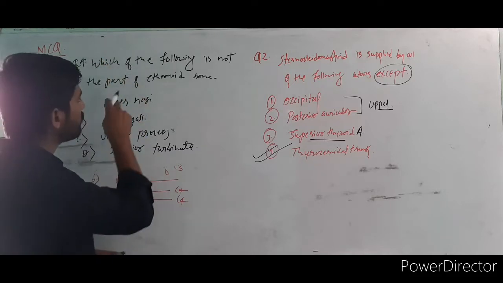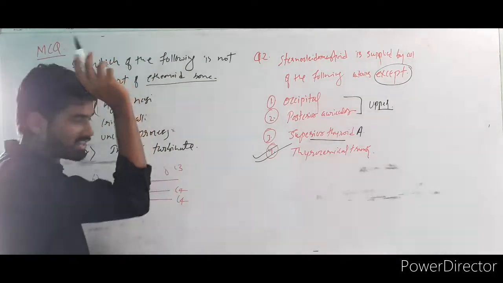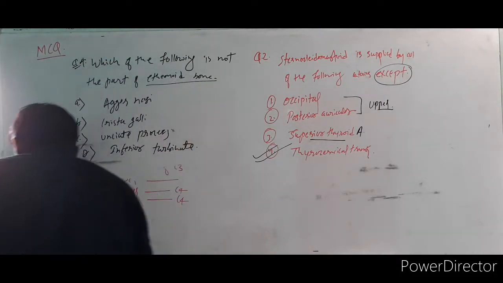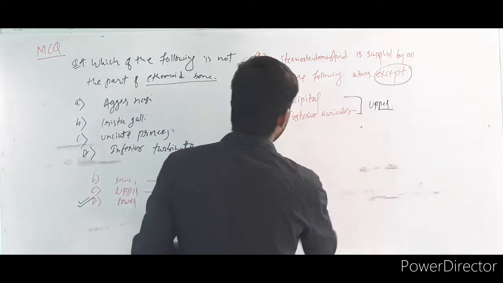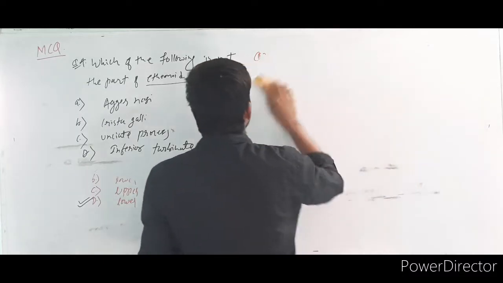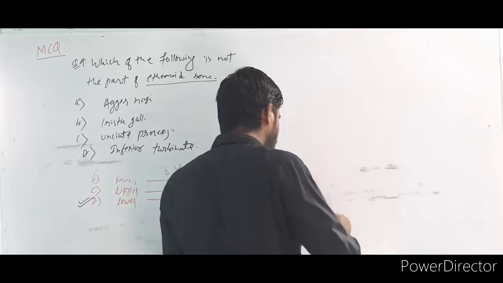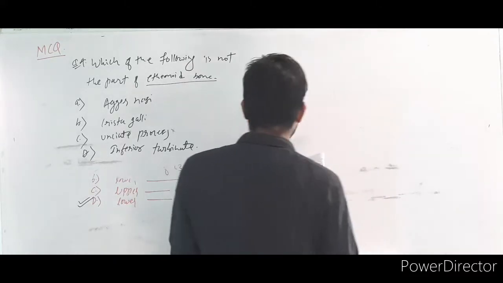Which of the following is not a part of the ethmoid bone? Ethmoid bone, four options are there, right? I want to write the next question. Please solve this. Your time has started. You have only 1 minute. If you are taking more than 1 minute, it means it's not good. Okay, so next question.